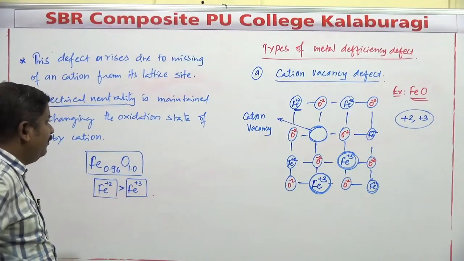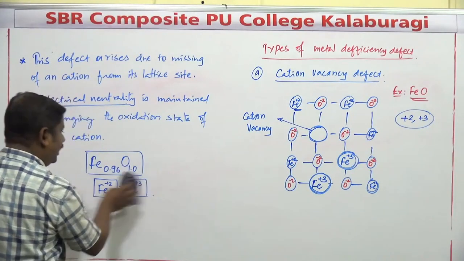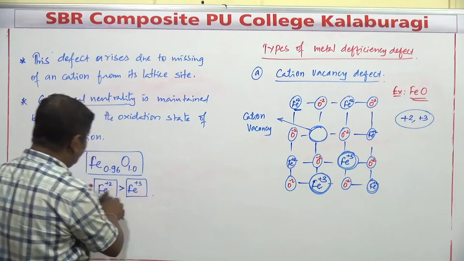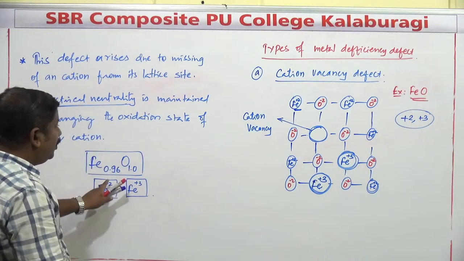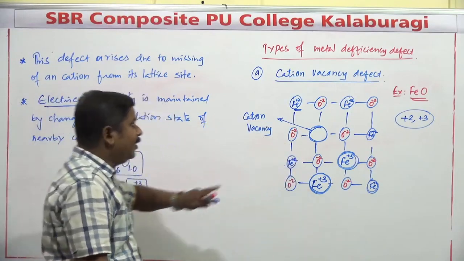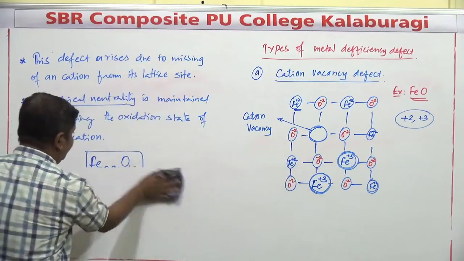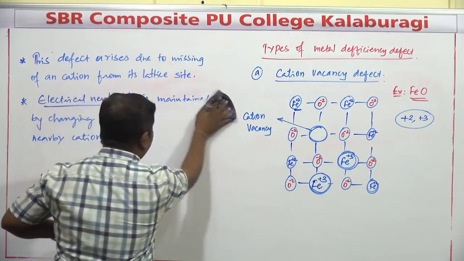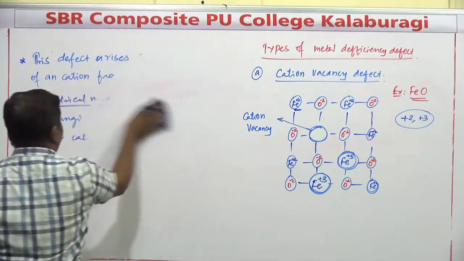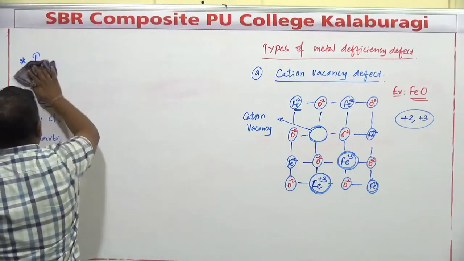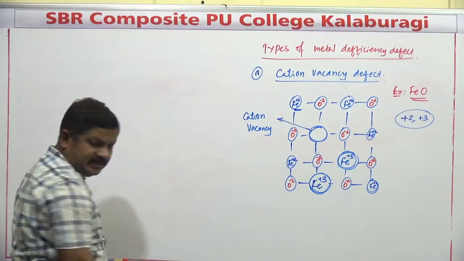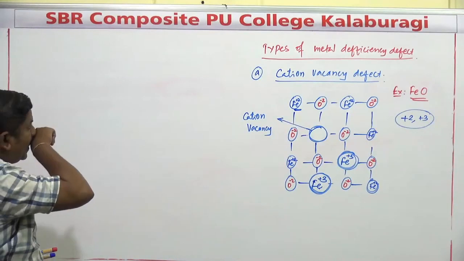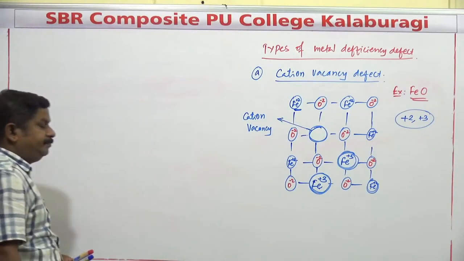That we will discuss in one or two numericals after completion of this. The percentage of Fe+2 as well as Fe+3 is a simple calculation related to different oxidation states. So this problem is related to what? Cationic vacancy defect. Another possibility: this is a type of metal deficiency defect.